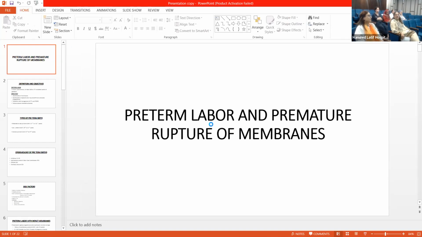Preterm labor is spontaneous onset of labor before 37 completed weeks of gestation. What are the objectives? Identification of risk factors, identification of patients who may benefit from antenatal progesterone, evaluation and management of preterm labor and pre-labor rupture of membranes, and reducing adverse neonatal outcomes as well as maternal morbidity.